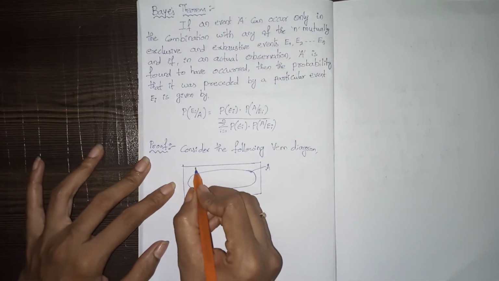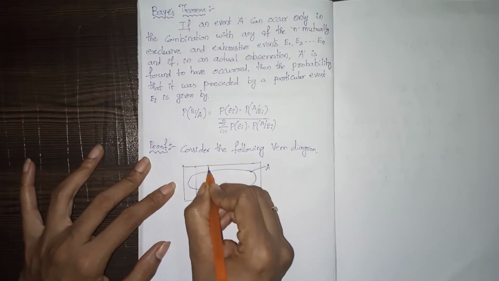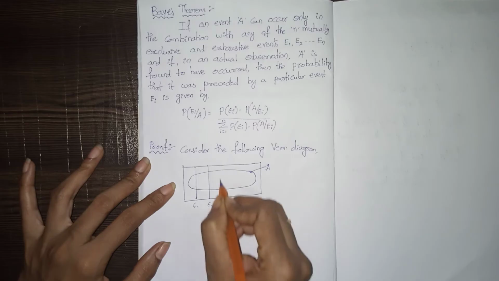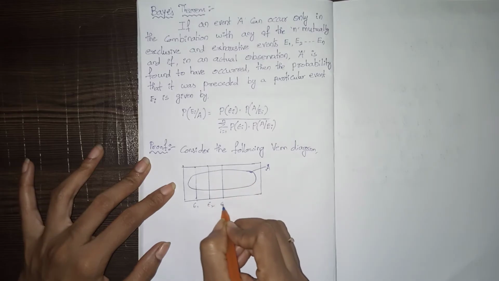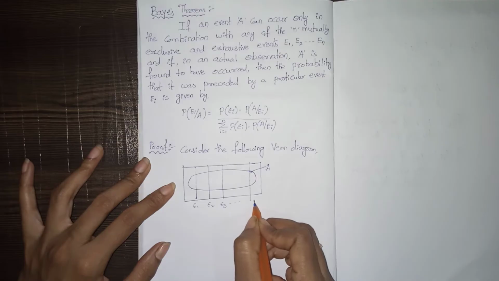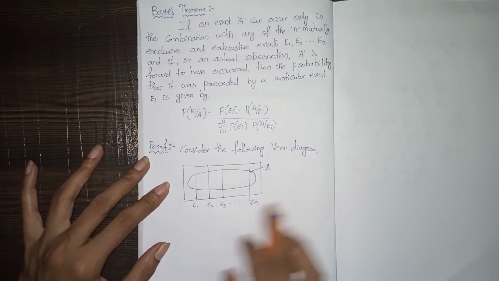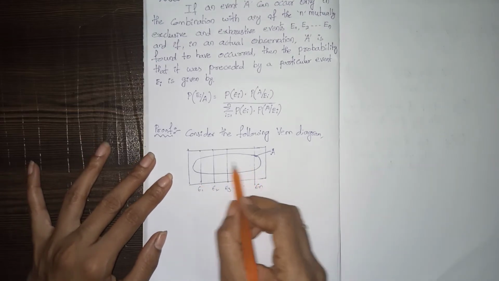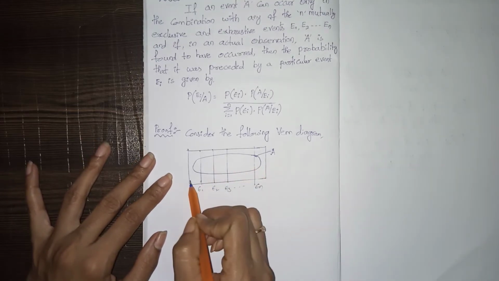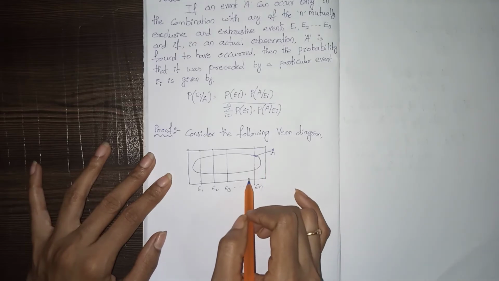So here this is E1, this is E2, E3 and so on, at last En. That means n events are there and A has occurred first.